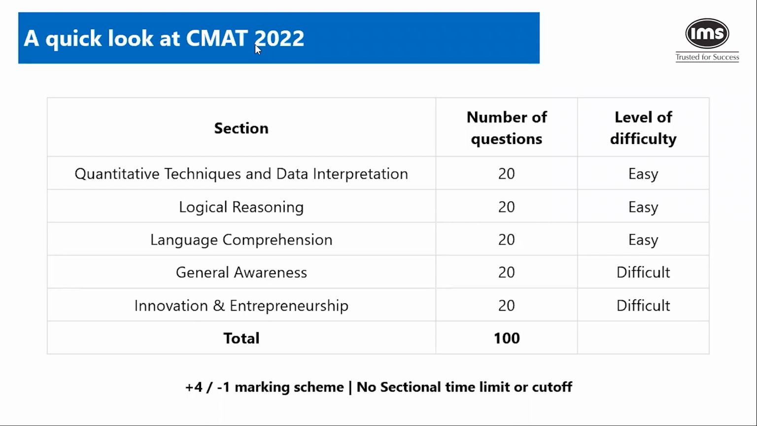If you look at the paper, which is available in the IMS dashboard, you will realize that it is fairly doable. You can attempt 15, 16 odd questions, or even more than that, with more than 80% accuracy. Accuracy is definitely one bit that you have to be careful about, considering there is negative marking. There is a +4 -1 marking scheme. There's no sectional time limit and no sectional cutoff here. The first 3 sections, quant, LR, and language, were fairly straightforward.